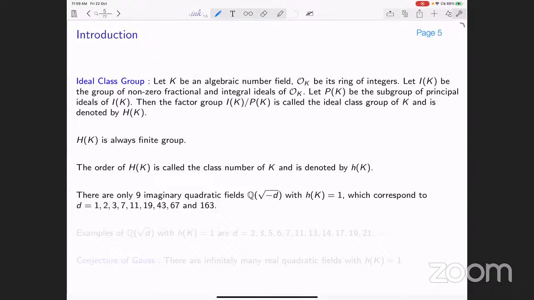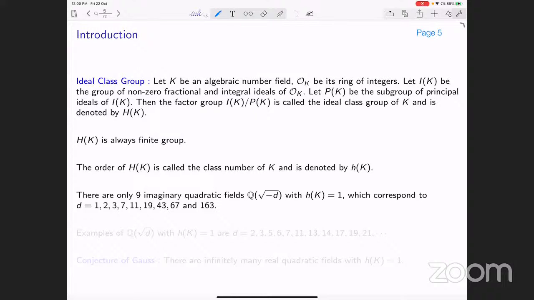All right. So in this case, for imaginary quadratic fields, the problem is completely settled. We have only 9 fields, namely Q(√-d), corresponding to d equal to 1, 2, 3, 7, 11, 19, 43, 67, and 163, which have class number 1, and none of the others have class number 1.